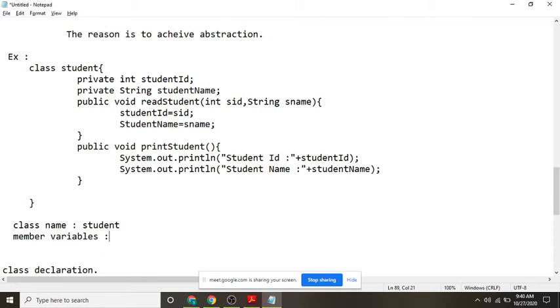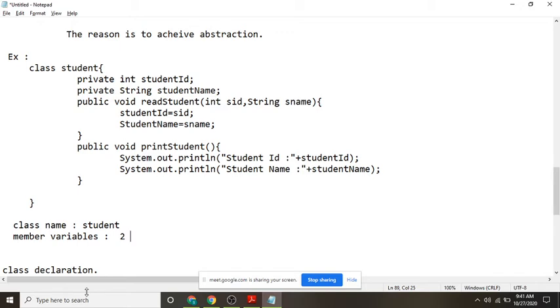Girls, how many member variables are there in the student class? Are we having 4 or 2? No, sir, I'm asking about member variables. What are member variables here? Student ID, student name. Those two are member variables.